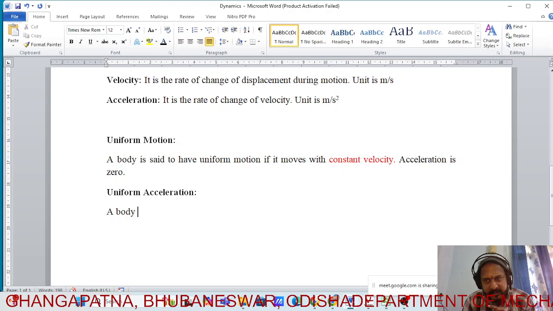So you can say a body is moving with uniform acceleration, or uniform acceleration is also called constant acceleration.